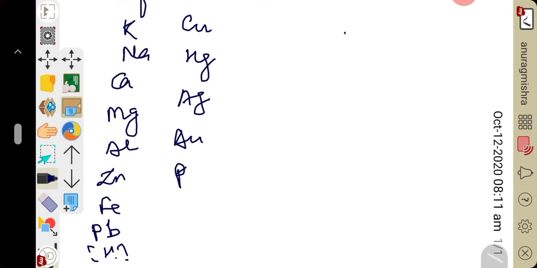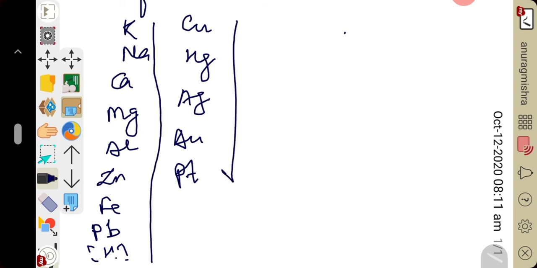This is the metals reactivity series. Active metals, or highly reactive metals, are placed at the top, while less reactive elements are at the bottom. Metals like potassium, sodium and calcium are very highly reactive elements.